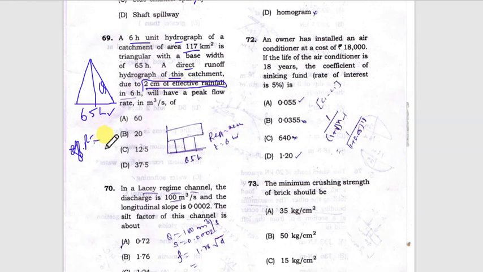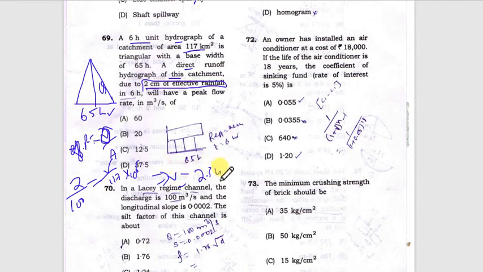volume upon catchment area. Volume means the total volume passed by the discharge. So volume upon area. Effective rainfall is given to us, volume we want to find, and area of the catchment is given to us. So by equating 2 centimeter to the area 117 kilometers, we need to convert it into meter, 10 raised to power 6. So we get the volume from here. So volume is approximately 2.34 into 10 raised to power 6.